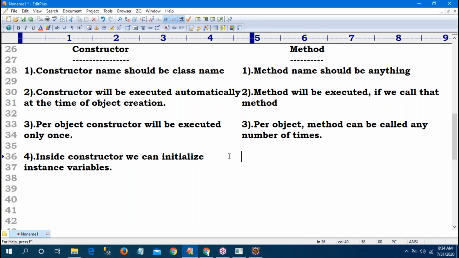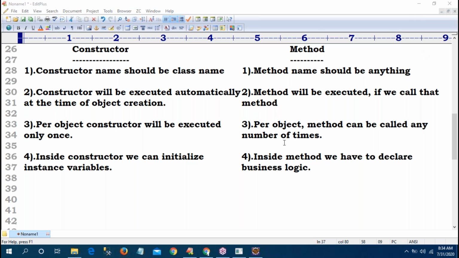But what can we write in the method? Inside a method, we declare business logic, because based on your own needs you can create a method with your own logic, but the constructor is compulsory to initialize instance variables. So if you tell these four differences, definitely the interviewer will be satisfied. Yes, damn sure.